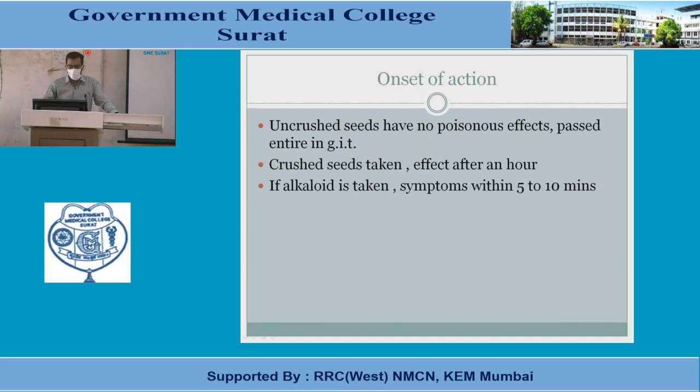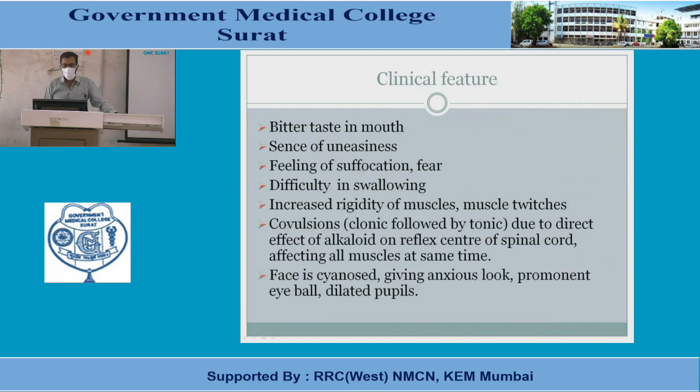Uncrushed seeds have no poisonous effect, pass entirely through the GIT, and are excreted in the feces. But if crushed seeds are taken, the effect will start within an hour. If the alkaloid is taken, symptoms will appear within 5 to 10 minutes. The clinical features are a bitter taste in the mouth, a sense of uneasiness, a feeling of suffocation, fear, difficulty in swallowing, increased muscle rigidity, muscle twitches, and clonic-tonic convulsions